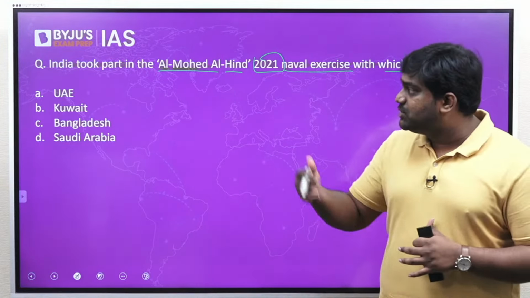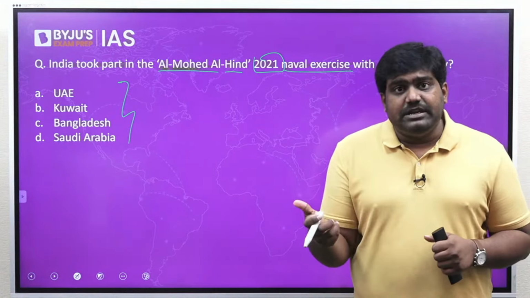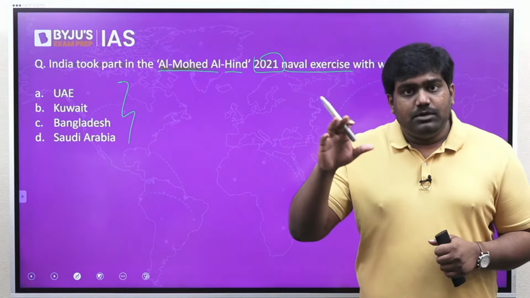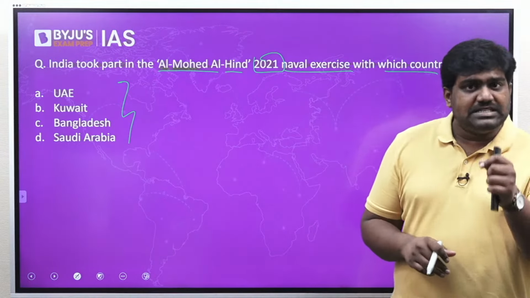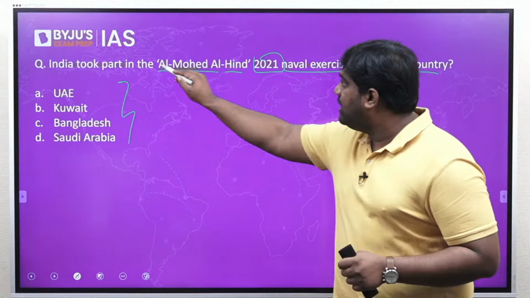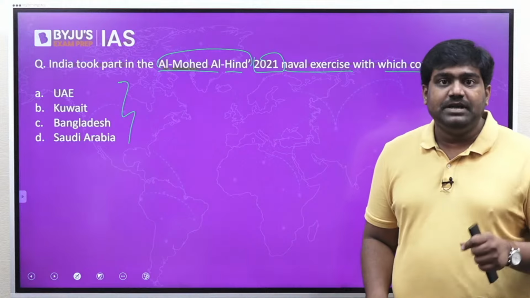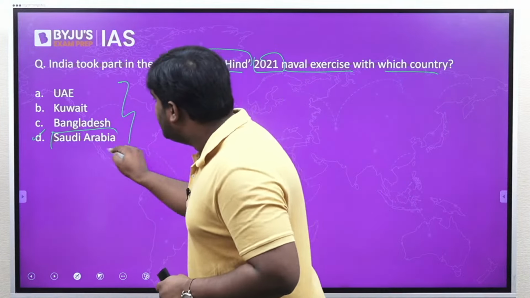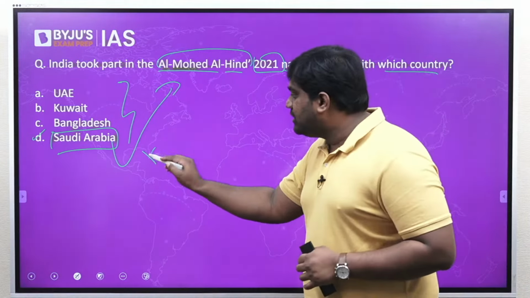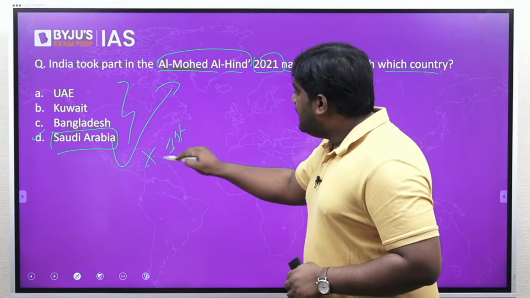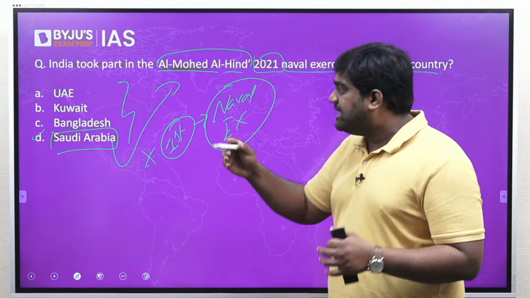Of late, India's relations with West Asian countries have really improved. With West Asian countries, our strategic and defense relations have started improving. So our defense exercises with these countries can be very important for prelims. Last year, one such military exercise was held called Al-Muhadd Al-Hind. So with which country did India hold this exercise? That is the question. The correct answer is option D, Saudi Arabia. Now, what is so special about this exercise? This was the first time that India and Saudi Arabia were holding such a naval exercise. That is what makes it important.